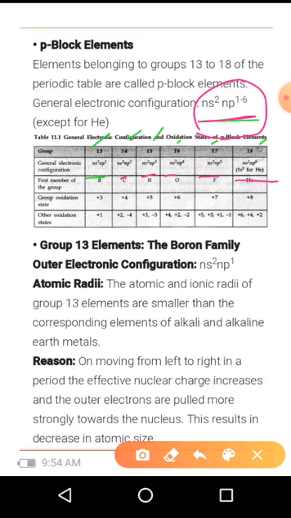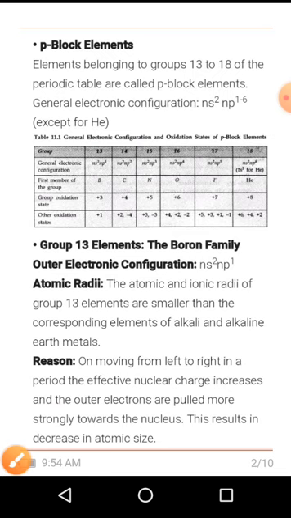So here we are discussing the 13 group elements. These 13 group elements are also called boron family elements. ನಾವಿಲ್ಲಿ 13 group elements ಅನ್ನ boron family elements ಅಂತ ಕರಿತೇವೆ. The elements present in group 13 are boron, aluminum, gallium, indium and thallium. I repeat once: boron, aluminum, gallium, indium and thallium. These are all 13 group elements.